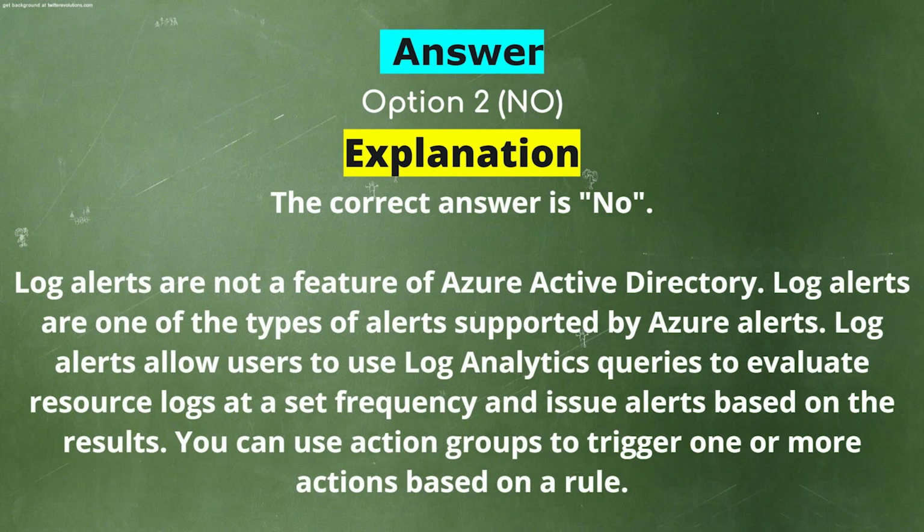Log alerts are not a feature of Azure Active Directory. Log alerts are one of the types of alerts supported by Azure Alerts. Log alerts allow users to use log analytics queries to evaluate resource logs at a set frequency and issue alerts based on the results. You can use action groups to trigger one or more actions based on a rule.